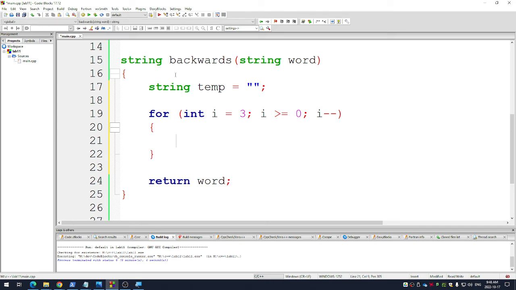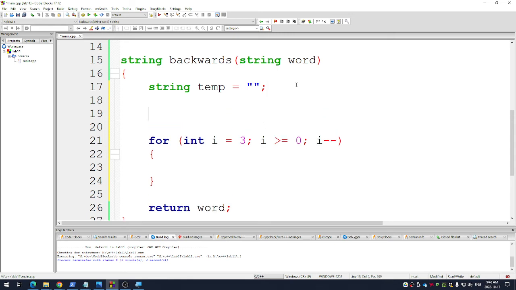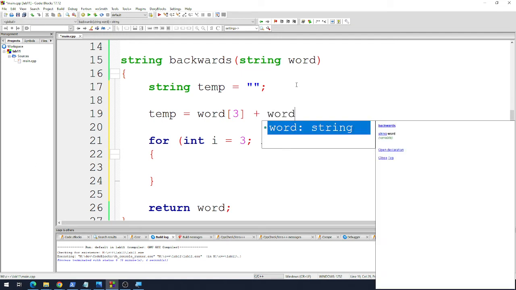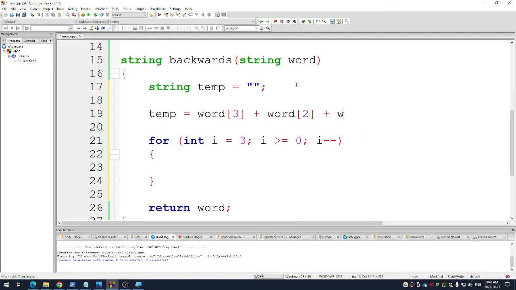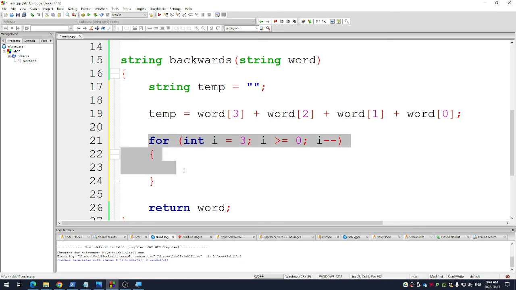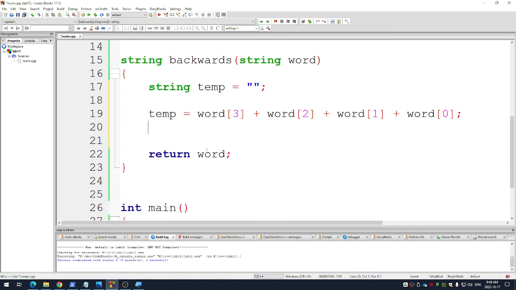So what I essentially want to do here is go temp equals, right? word 3 plus word 2 plus word 1 plus word 0. Does that make sense? Would that print tree out backwards? Let's try it without the for loop. I'm just going to write temp here.